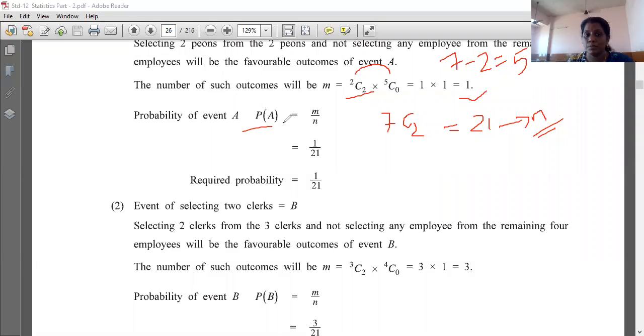So event A, so P of A is M upon N, that is 1 upon 21. So M is 1 and N is 21. Right, like this you will be getting P of A. Now next is B, that is event of selecting 2 clerks. So how many clerks we have? We have 3 clerks. So out of this 3 you have to select 2.